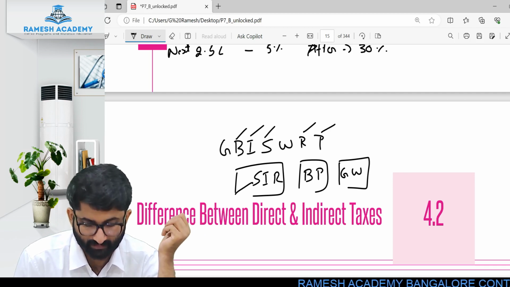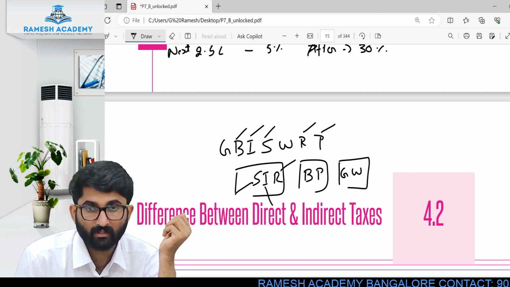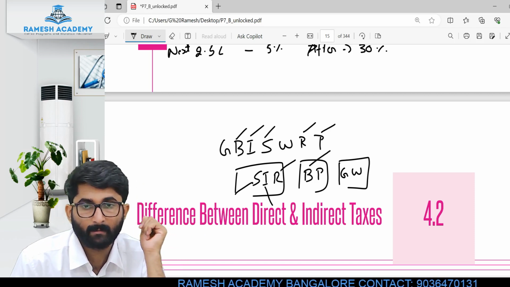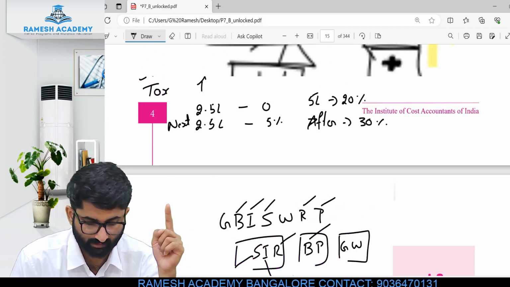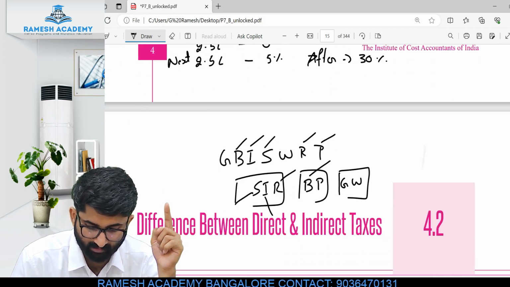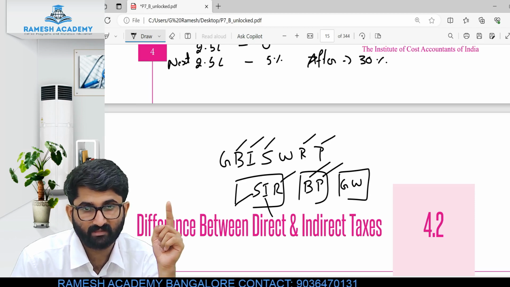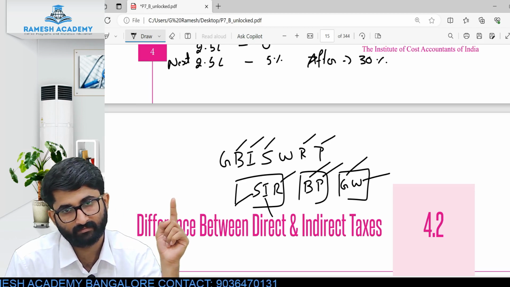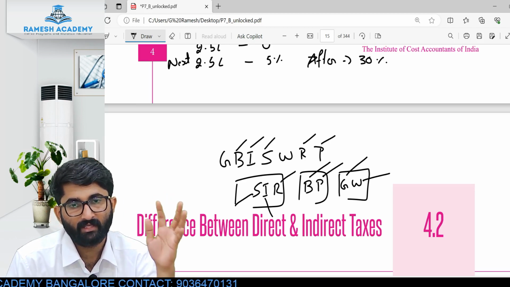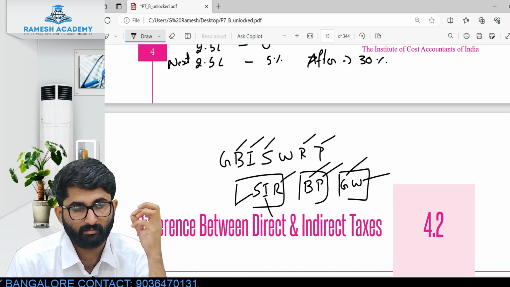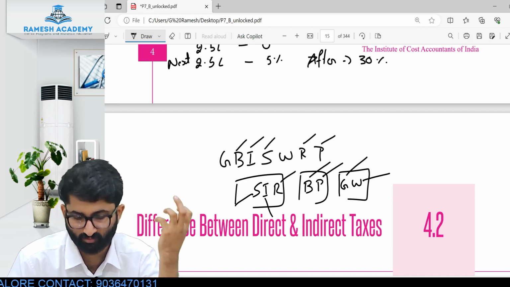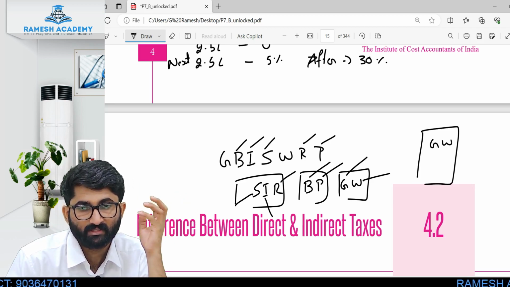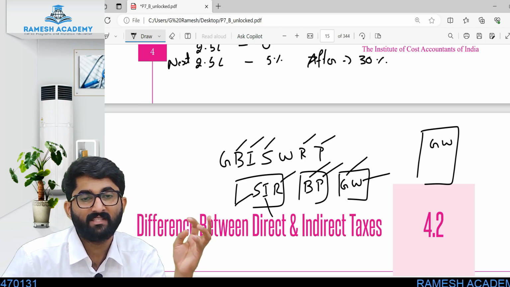S for social welfare, I for inflation, and R for regressive, B for basic necessary, so basic necessary, no, burden. B for burden, P for pinch, G for goods and services, W for welfare. Okay, Sir's BP is GW. Nagendra sir's BP, blood pressure, is GW. So these are the features of indirect tax.